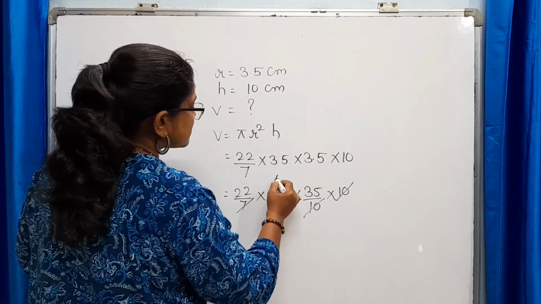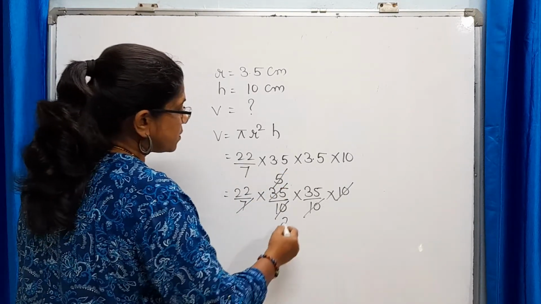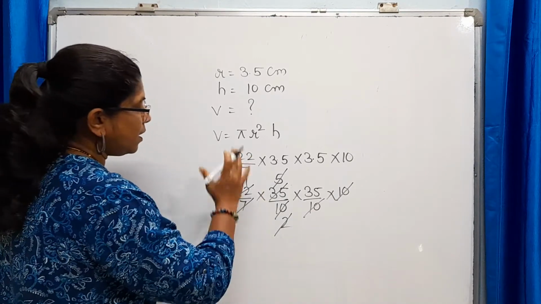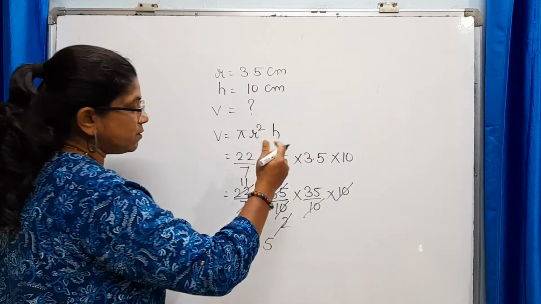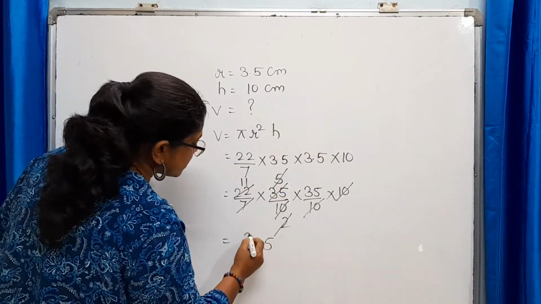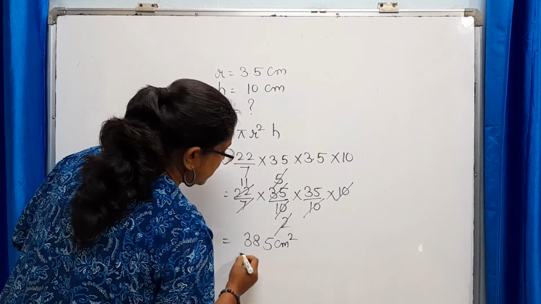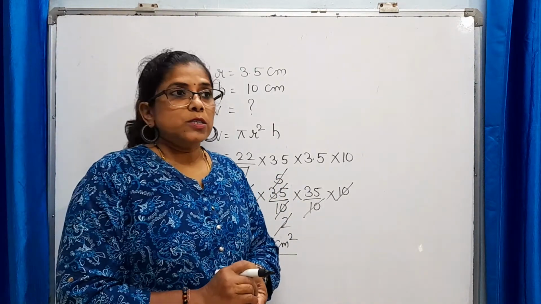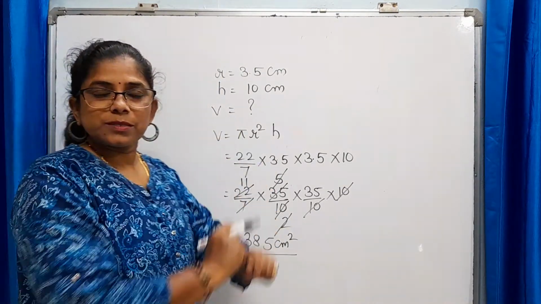7 ones are 7, 7 fives are 35, 5 ones are 5, 2 ones are 2, 11 into 35. 11 fives are 55, 11 threes are 33, plus 5, 38. 385 centimeters square is the volume of the cylinder. So this is how you have to deal with the decimals.